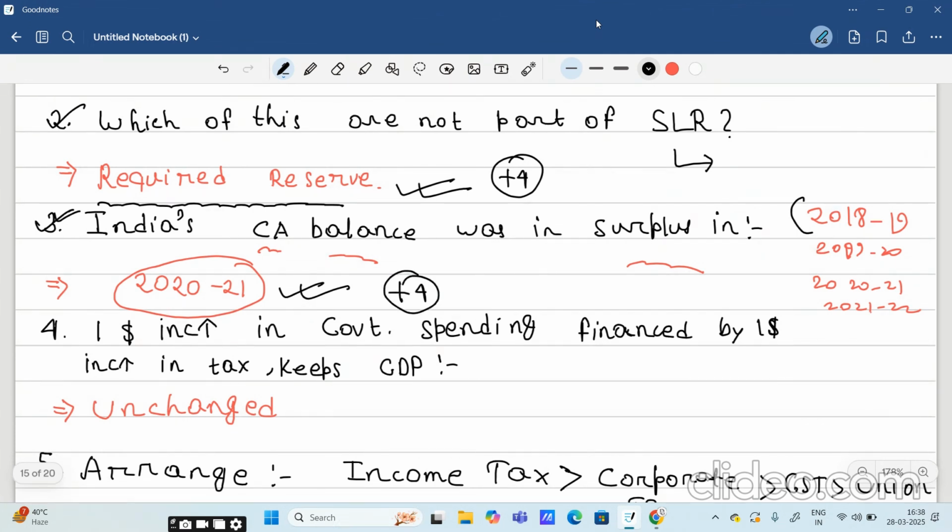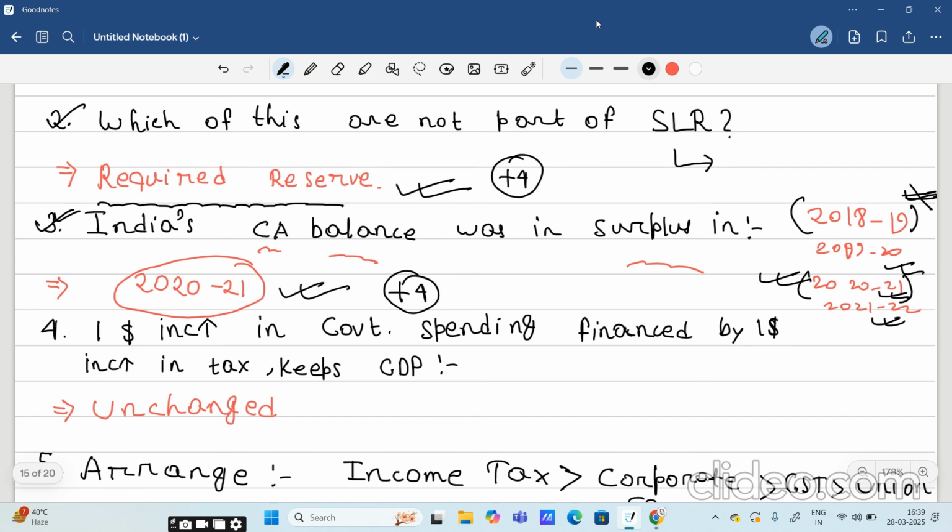Most of the students might have ticked 2018-19 because it was the pre-COVID era, so they might have thought there was a high possibility of surplus in that particular time. All of the other three financial years were during COVID, but the answer is not 2018-19, the answer is 2020-21, even though it's a COVID year.